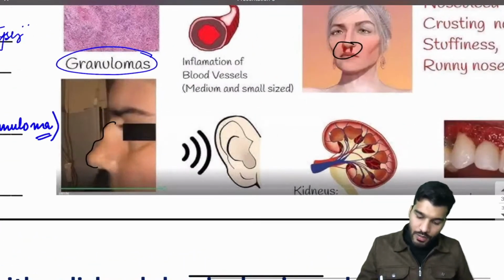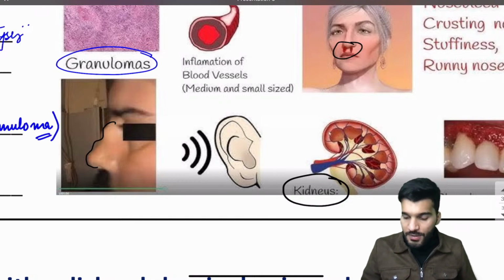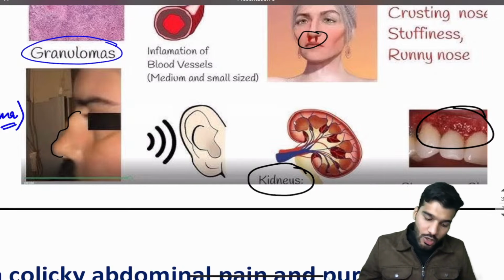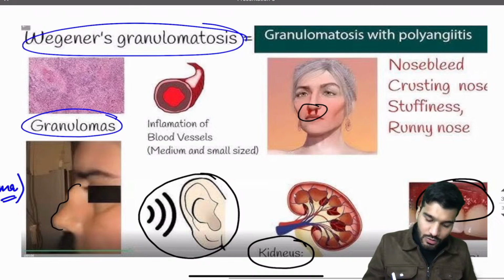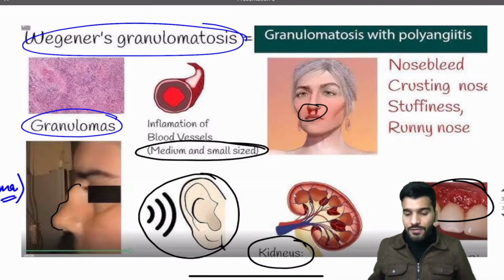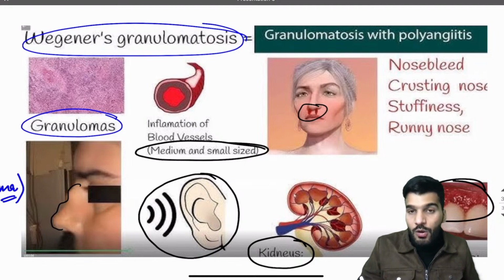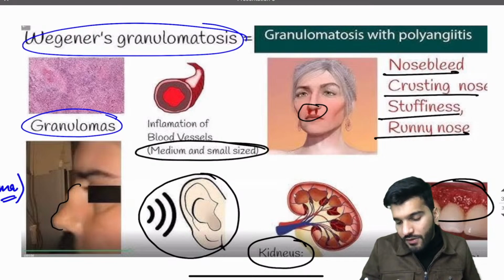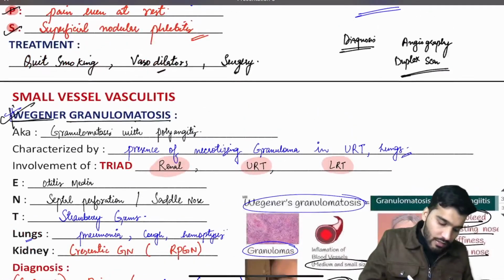Okay, so you have already mentioned kidneys are involved, crescentic RPGN. You can see strawberry gums, or otitis media may occur, involving the ear, and it's due to the inflammation of medium and small size vessels. Nose will be involved, patient will have a septal or nasal perforation, or septal defect, or stuffiness, rhinosinusitis, or an epistaxis. That's all about your Wegener's granulomatosis.